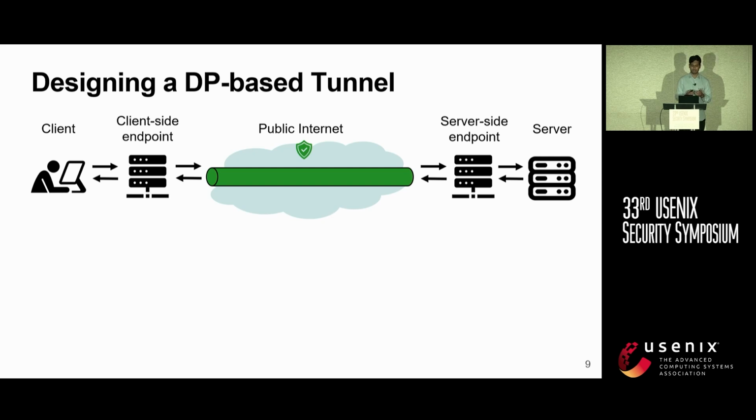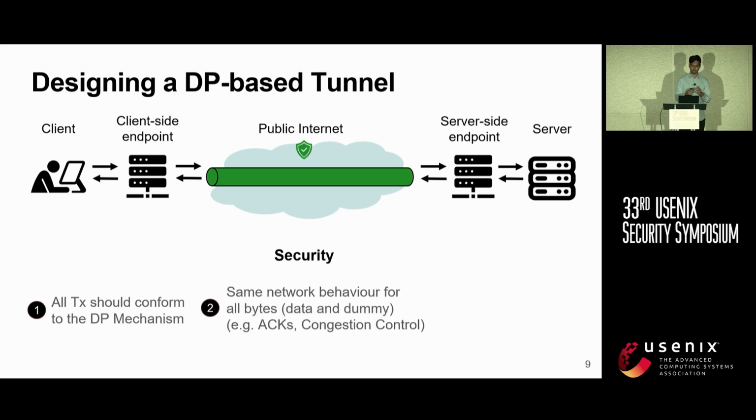For this tunnel, we had some security-focused design goals. First, the tunnel should implement the DP mechanism correctly, thus ensuring that all traffic within the tunnel is differentially private. Second, all bytes on the network, whether they are data or the padding, should be indistinguishable with respect to the underlying network protocols. And third, the end-host applications must not impact the shaping in the tunnel.